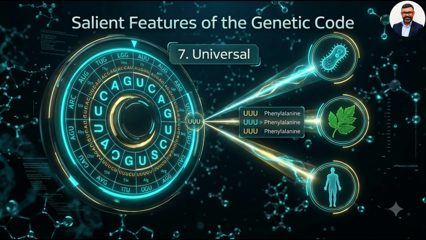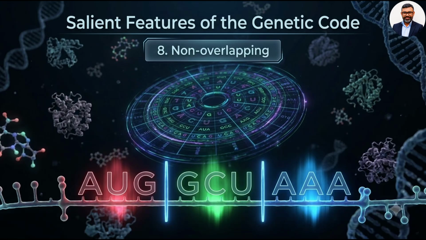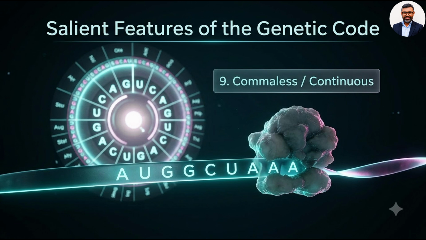The code is nearly universal. For example, from bacteria to human, UUU would code for phenylalanine, Phe. Some exceptions to this rule have been found in mitochondrial codons and in some protozoans. The genetic code is non-overlapping. Nucleotides in one codon are not shared with the next codon. The code is commaless and continuous. There are no punctuation marks between codons.